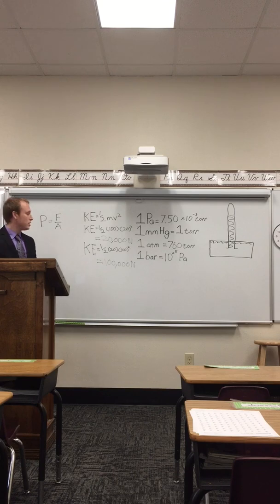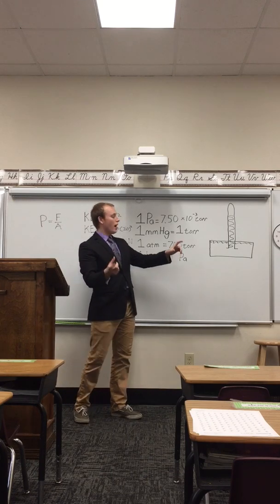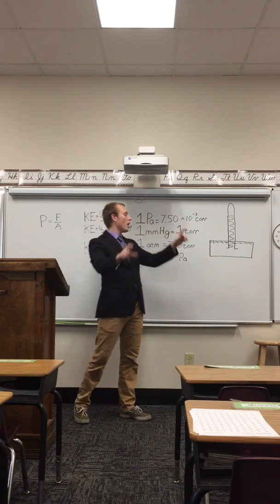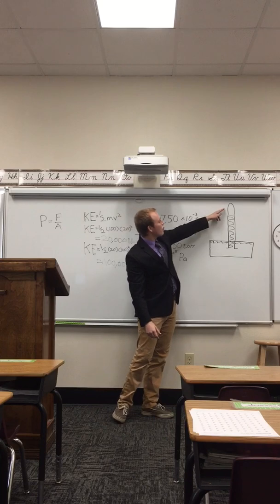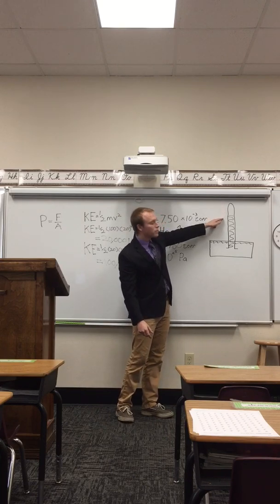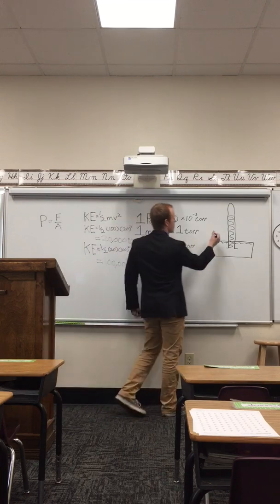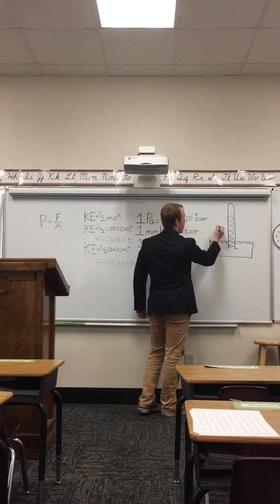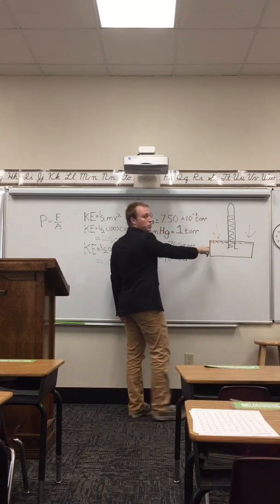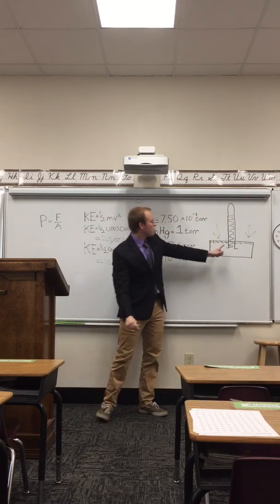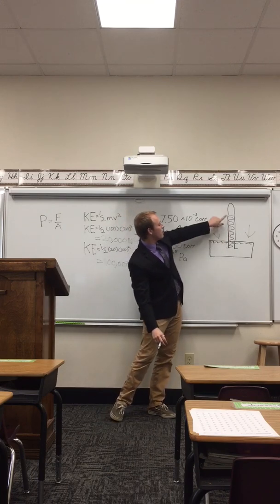Now, what Torricelli did is he took a vial of mercury and he took that vial and turned it upside down and put it into a dish of mercury. The mercury inside the vial went down a little bit, but it didn't go down all the way. And the reason is because atmospheric pressure is pushing down on the mercury in that dish, which then, as it's pushing down on the mercury in the dish, it's pushing up on the mercury in the vial, and it's raising the mercury up in that vial.